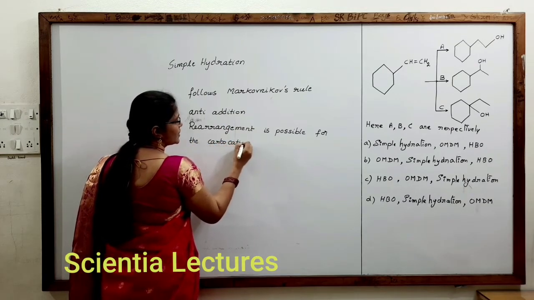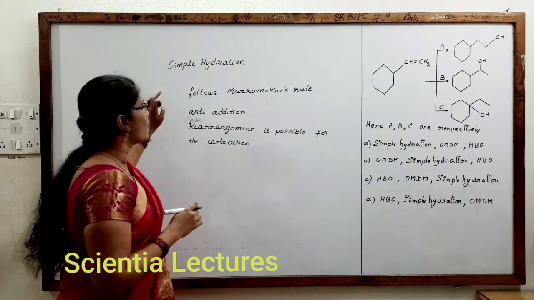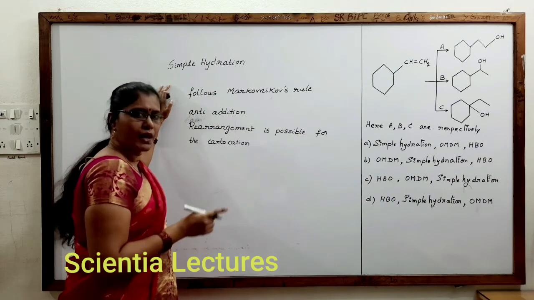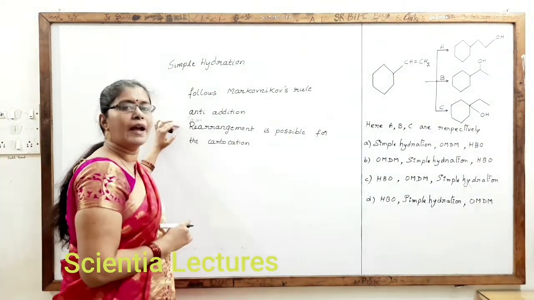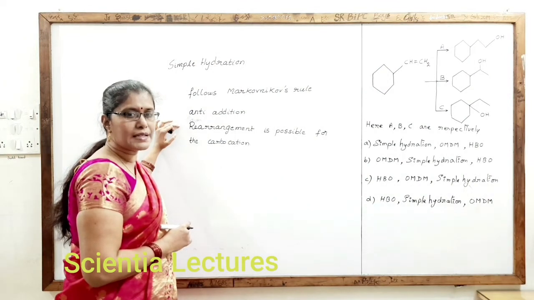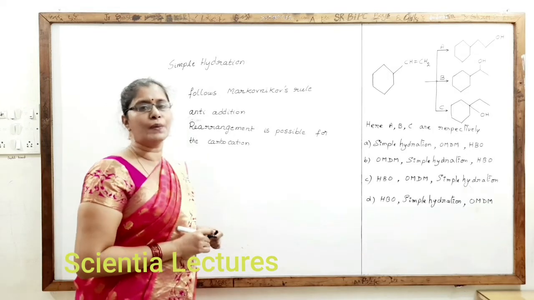Now say the conditions to be followed. Hydration means adding of water. You all know that, right? What should be followed in simple hydration? It should follow Markovnikov's rule. It should undergo anti-addition, and the carbocation, as it is formed as a reaction intermediate, can undergo rearrangement to form a more stable carbocation.